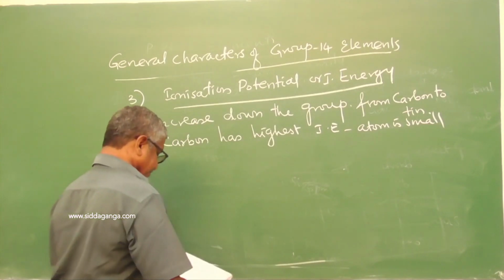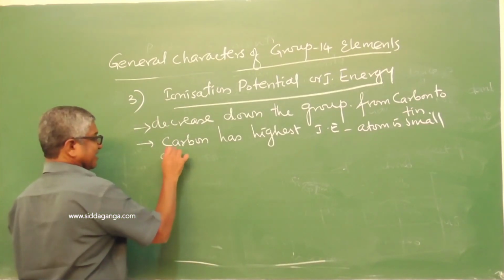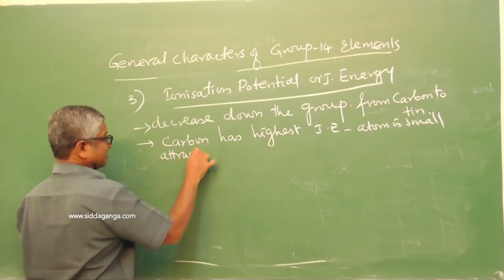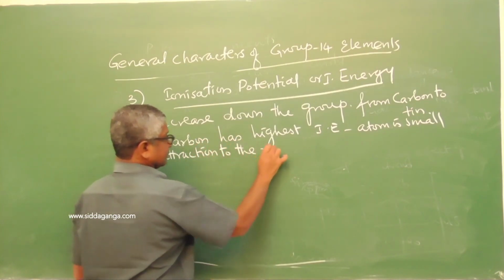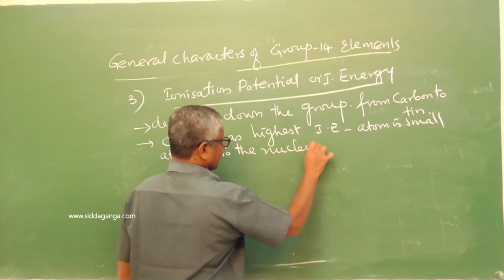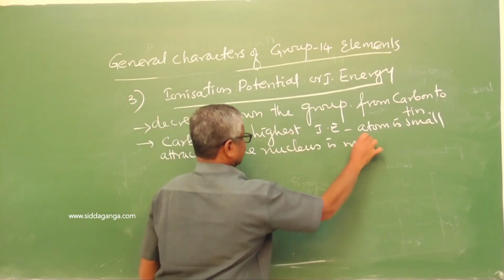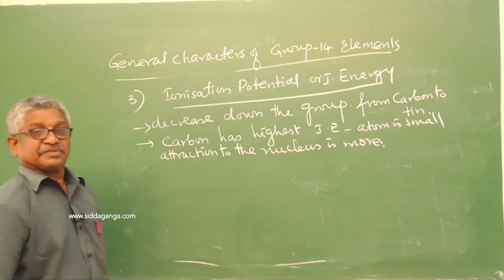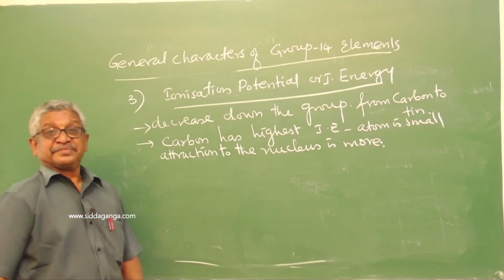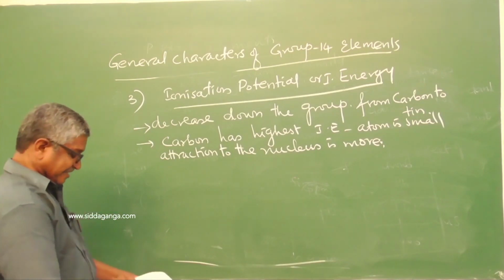In a small atom, the attraction to the nucleus is more. This is the reason carbon has the highest ionization energy.